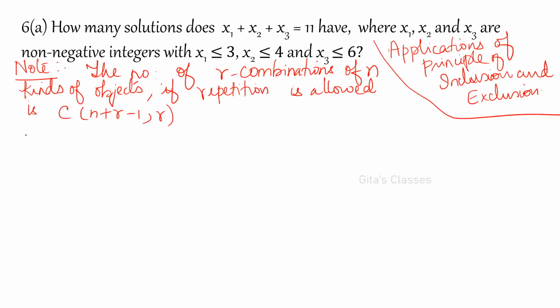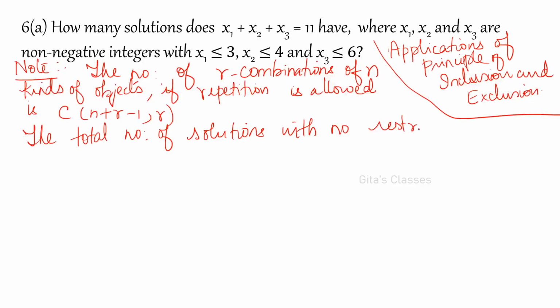So here, let the total number of solutions with no restrictions be capital N. Now, what are the restrictions we have? x1 less than or equal to 3, x2 less than or equal to 4 and x3 less than or equal to 6. But you have to assume the greater than cases and subtract them from N.